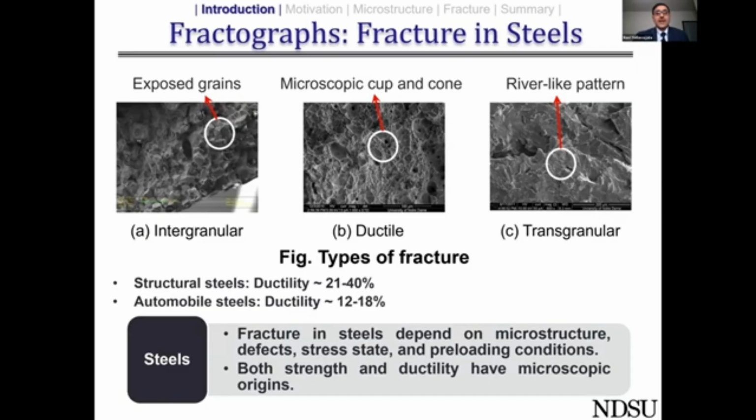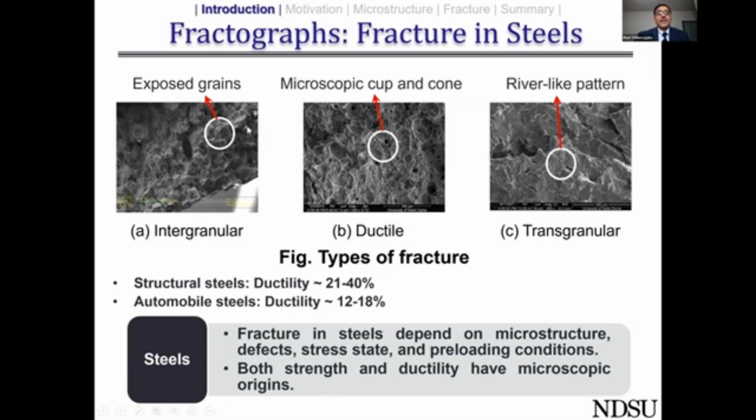The first one is intergranular fracture. When a steel experiences intergranular fracture, if you look at the fractured surfaces at the microscale, you should be able to see the exposed grain structures there. And the second most popular type of fracture in steels is the ductile fracture, where when you look at the microscale, you can clearly see the microscopic cup and cones. And the third one is the transgranular fracture, where we could see at the microscale river-like patterns. And this is called transgranular fracture or cleavage fracture.